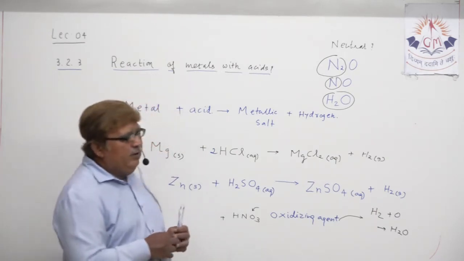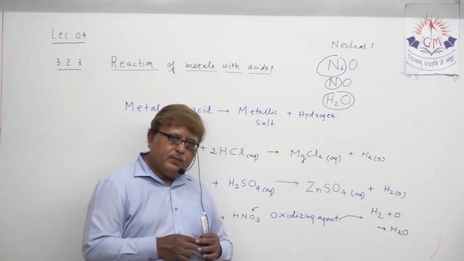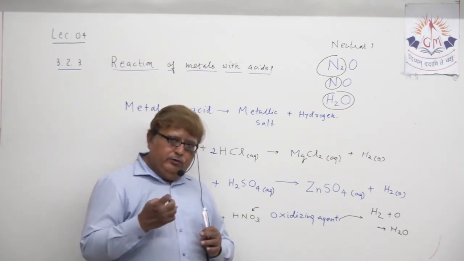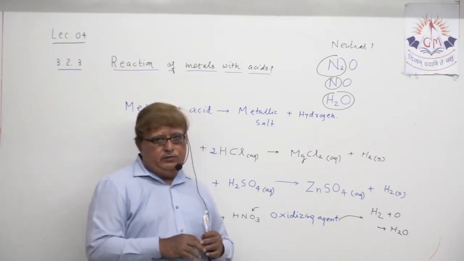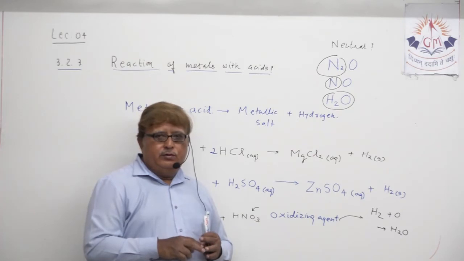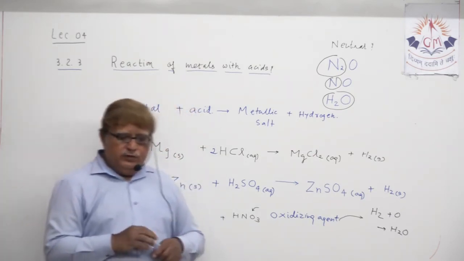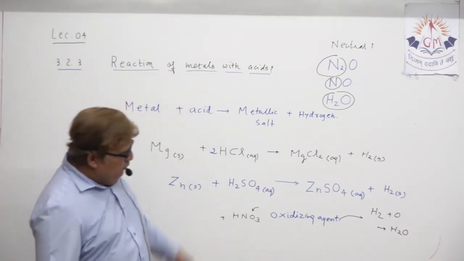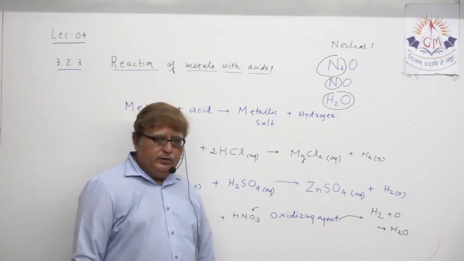Some of the metals like magnesium and manganese are able to produce hydrogen when they react with dilute nitric acid. Understand? So these are some of the facts in this particular chemical property.